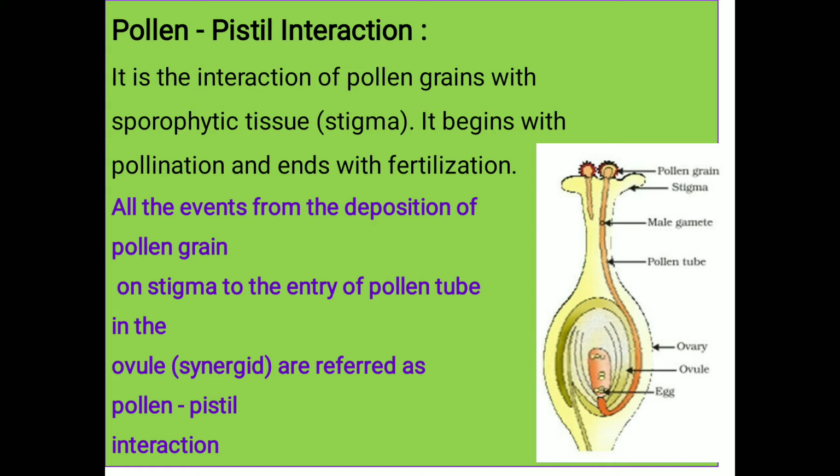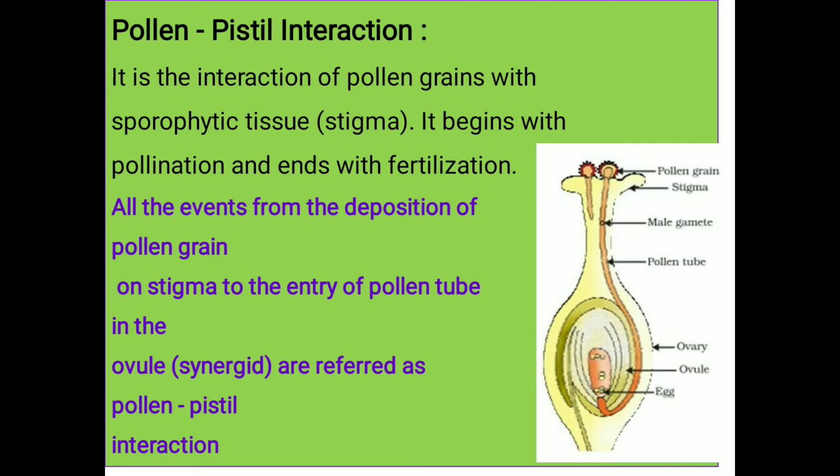Now what's happening in the pollen pistil interaction? During the process of pollination, not all the pollen grains deposited on the surface of stigma are right. There are some wrong types of pollen grain also deposited on the surface of stigma.